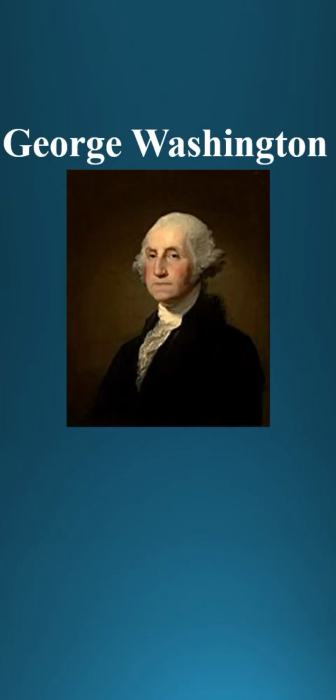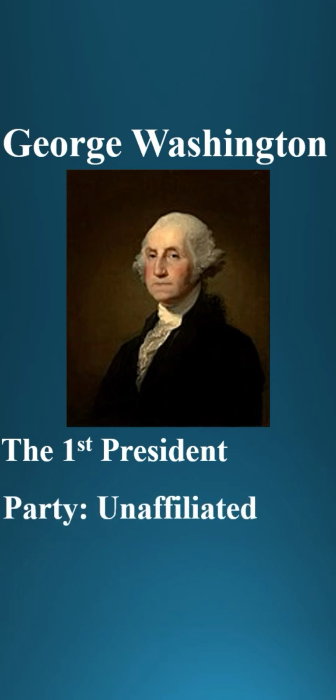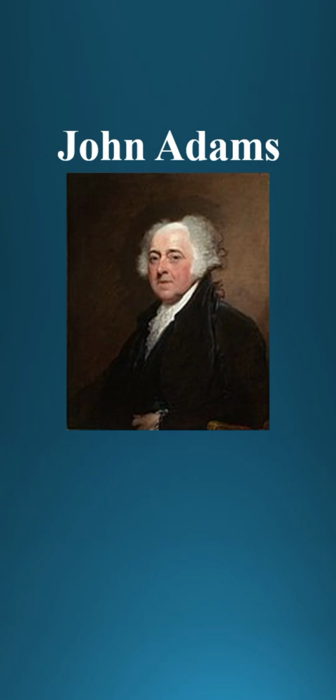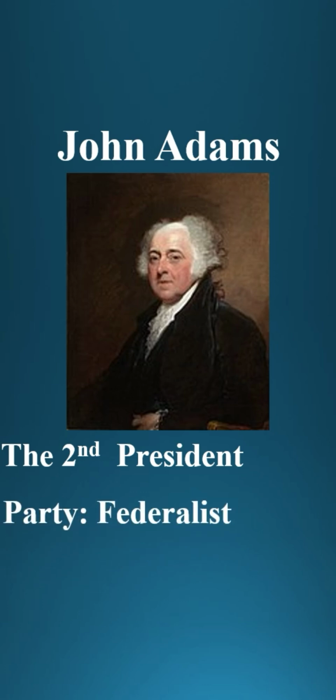Hello everyone, in this video we will see the US presidents and their party affiliations. The first president is George Washington. He has no party affiliation. The second president is John Adams. He was affiliated to the Federalist Party.